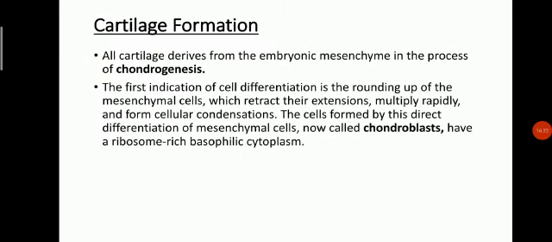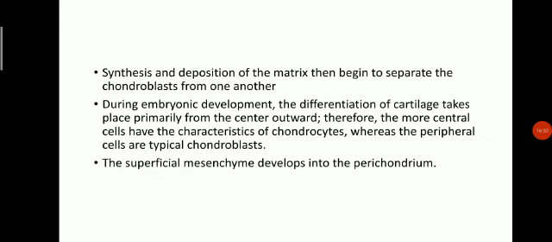Cartilage formation. All cartilage derives from the embryonic mesenchyme in the process of chondrogenesis. The first indication of cell differentiation is the rounding up of the mesenchymal cells, which retract their extensions, multiply rapidly, and form cellular condensations. The cells formed by this direct differentiation of mesenchymal cells are called chondroblasts, which have a ribosome-rich basophilic cytoplasm. Synthesis and deposition of the matrix then begin to separate the chondroblasts from one another.